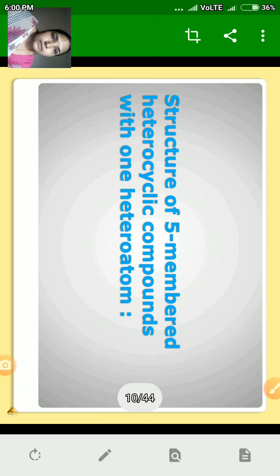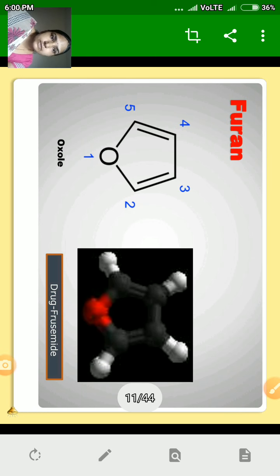Now we will see the structure of 5-membered heterocyclic compounds with one heteroatom. First one is furan. Furan is a heterocyclic ring which contains a total of 5 atoms, one heteroatom. That heteroatom is oxygen and the remaining 4 atoms are carbon atoms. Its IUPAC name is oxole, oxa for oxygen and ole for 5-membered ring. Hence, its IUPAC name is oxole.